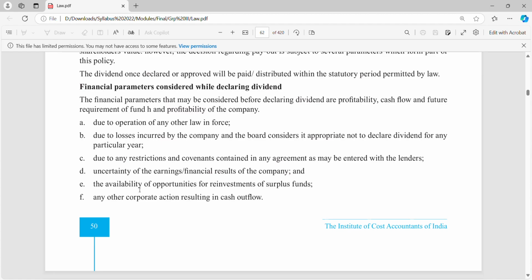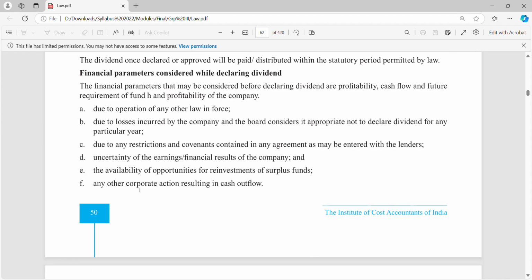Due to operation of any other law in force, due to losses incurred by the company, and the board considers it appropriate not to declare dividend for any particular year due to any restrictions and covenants contained in any agreement entered with the lenders, uncertainty of earnings, financial results of the company. So these are nothing but financial parameters which we are required to consider before declaring dividend. If all these points are in place, then only you go for dividend. If not, then please don't go for dividend.